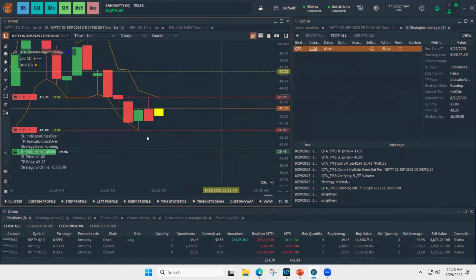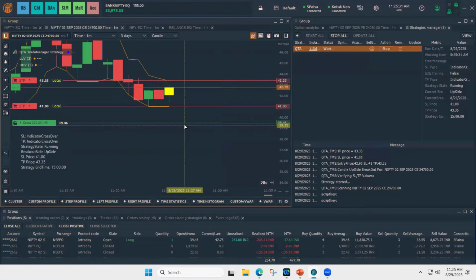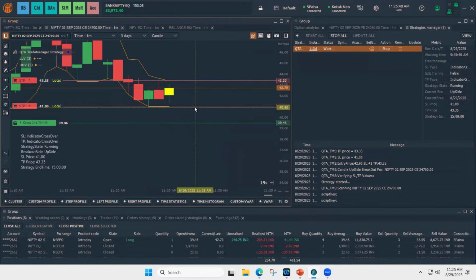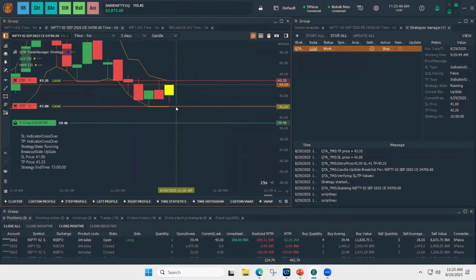So you can see immediately the order got placed without any confirmation. That is how the strategy manager is designed. You can see SL is placed at 41 price because the lowest low is at around 41, and the TP is at 43.